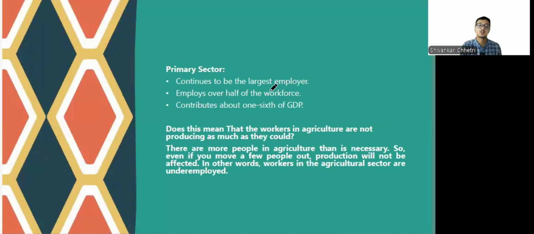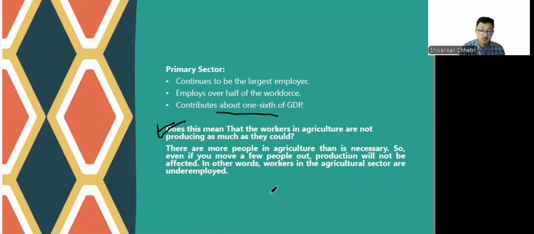The primary sector continues to be the largest employer, employing over half of the workforce, yet contributing only about 1/6 of the GDP. So does this mean that the workers in agriculture are not producing as much as they could? No. There are more people in agriculture than is necessary. So there is an acute case of underemployment or disguised unemployment, right?